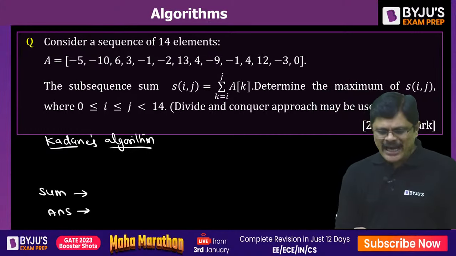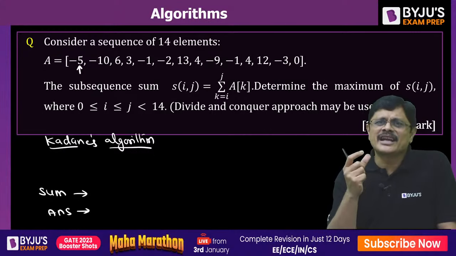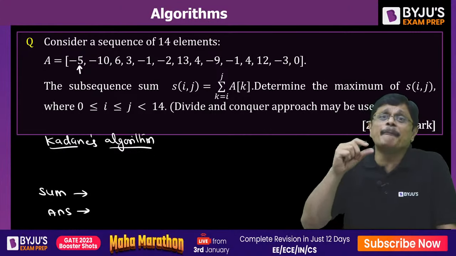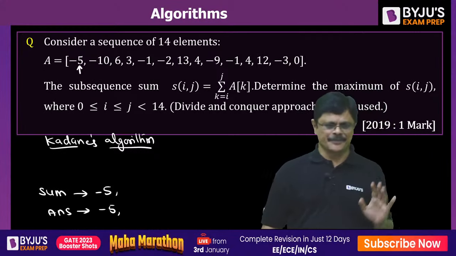Then we start with the first element. Here I start with this index. So minus infinity plus 5, minus 5. Which one is better? Because we need the best sum, the higher value, minus 5 is the better value. So you can directly start with the first value: both answer and sum you can fill directly.